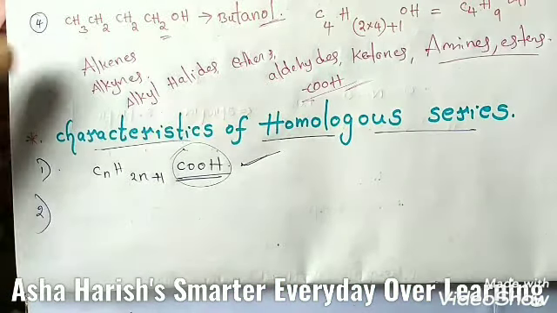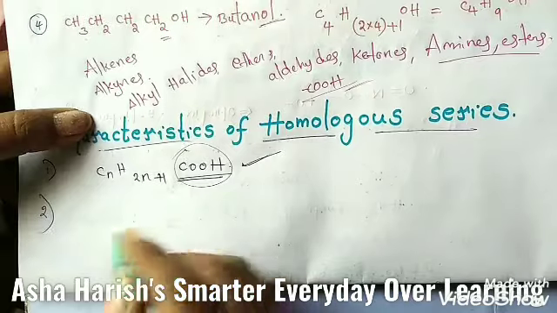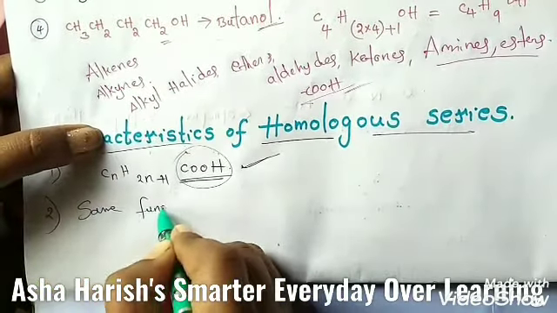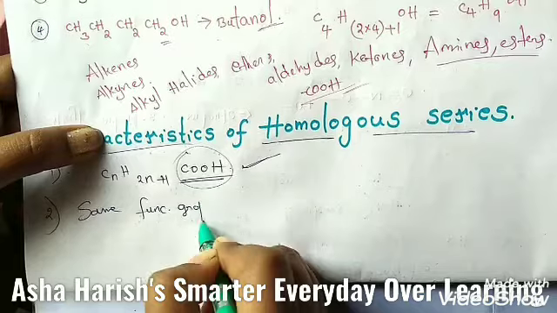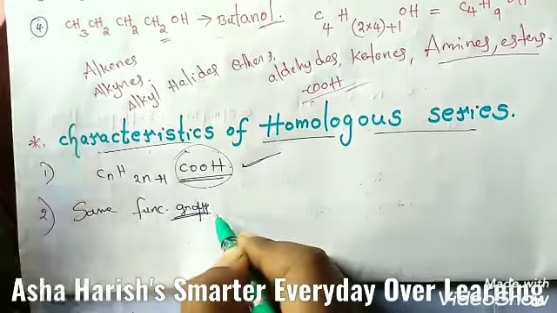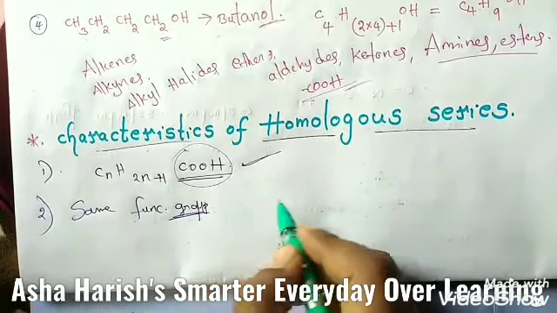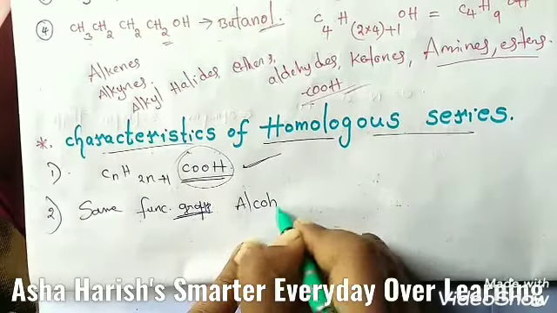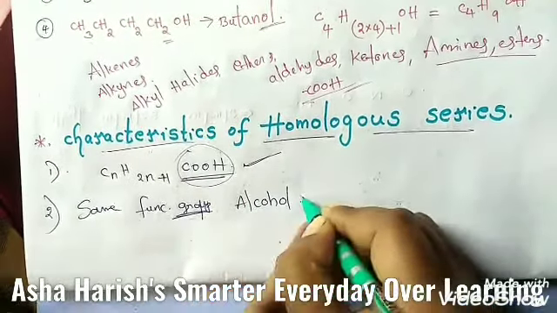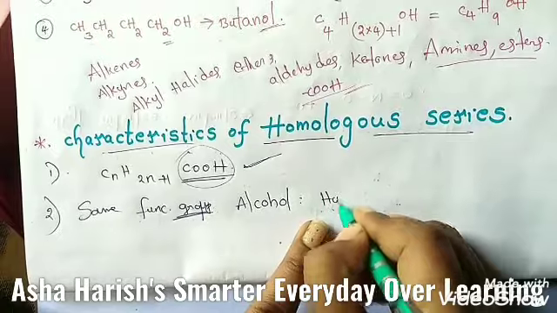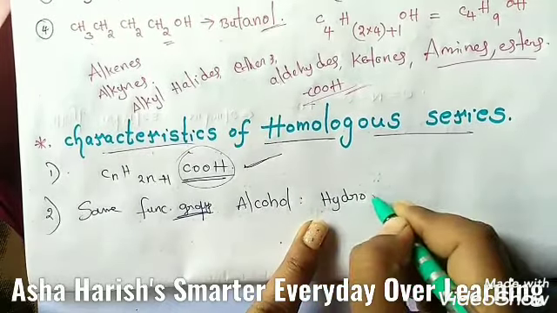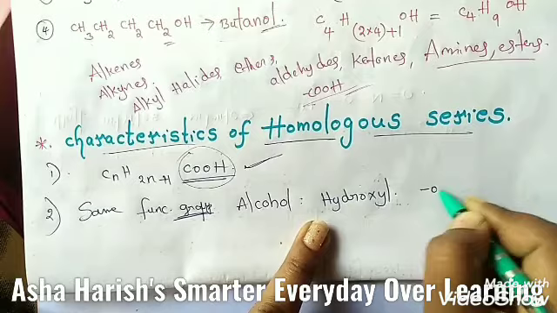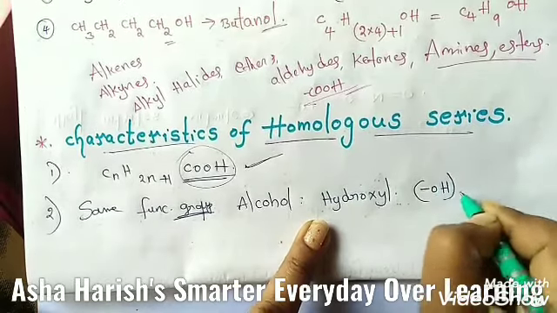Number 2: all the members of a given homologous series possess the same functional group. For example, the functional group of alcohol is the hydroxyl group, that is the OH group.